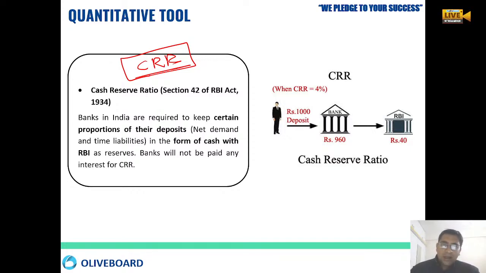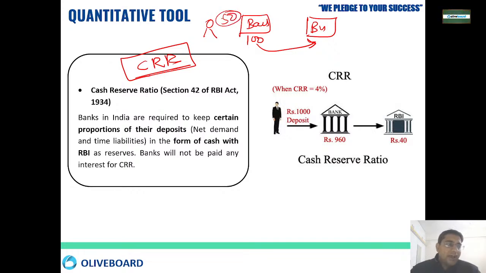CRR or SLR. RBI says that whatever deposit is coming into the bank, the bank simply cannot give all of it as loans. Because if the banks keep on giving out everything that has been deposited, then the bank will not have day-to-day operations. Like if I have 100 rupees, if I am a bank, I get 100 rupees. This is a business. I give this 100 rupees to the business, right? So if someday one depositor comes to me and says, okay, I need to withdraw some 50 rupees from the bank, so from where will I get the money?